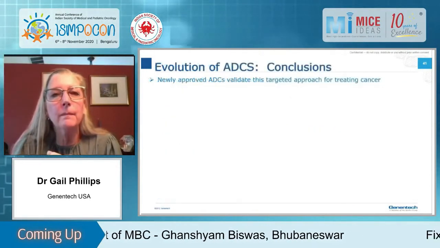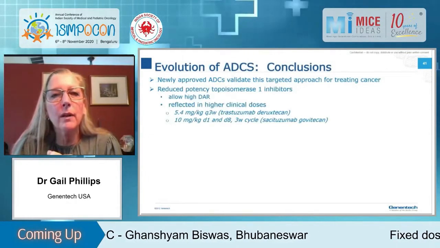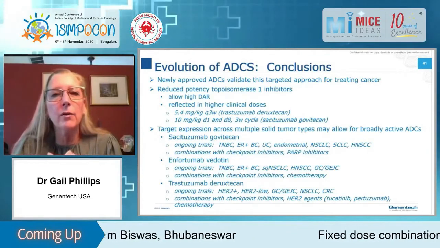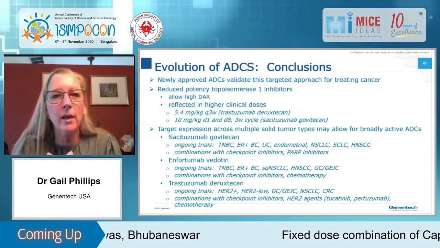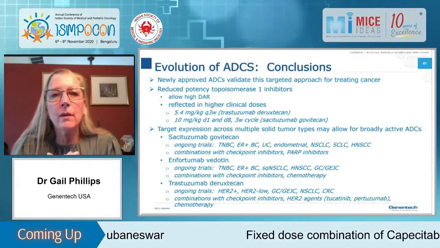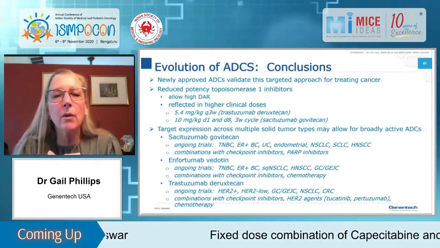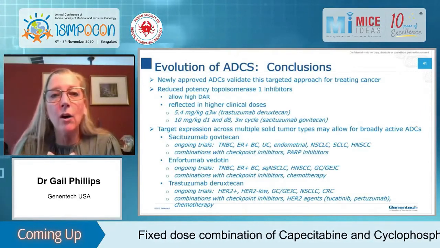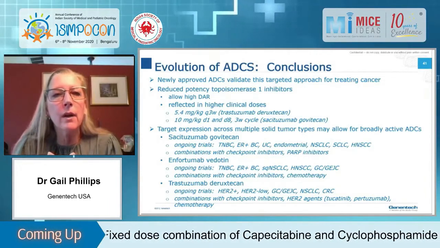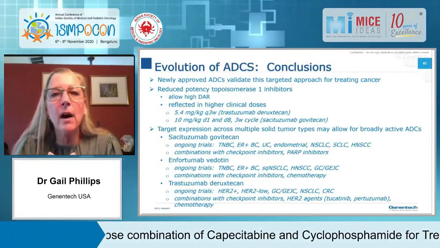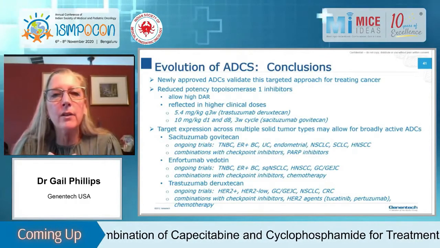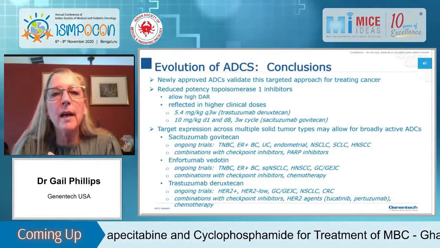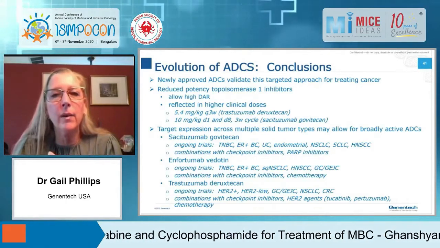And the final slide. Oh, one more click, please. So these newly approved ADCs that I just talked about, I think show very promising approaches. So these reduced potency topo-1 inhibitors, again, they have sub-micromolar potency compared to picomolar or nanomolar potency in vitro assays. This allows for a high DAR, so you can get 7 to 8 drugs per antibody. And I think this is reflected in the higher clinical doses. With Trastuzumab deruxtecan, it's 5.4 mg per kg. And with Sacituzumab govitecan, it's 10 mg per kg on day 1 and day 8 of a 3-week cycle.